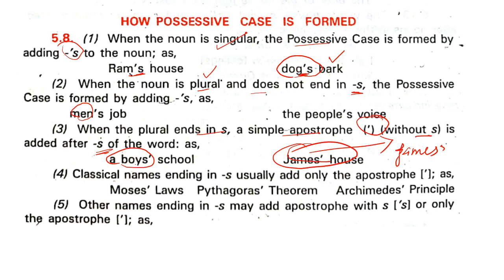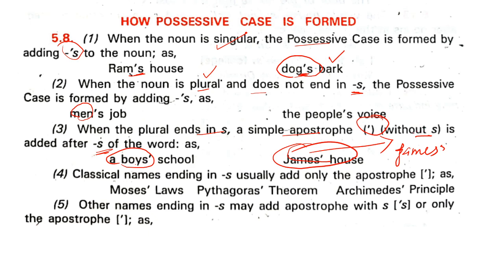When the plural ends in s, simply an apostrophe without s is added after the s of the word. For example, boys' school, that is the school belonging to the boys. So it is a number of boys, and it is put after s.